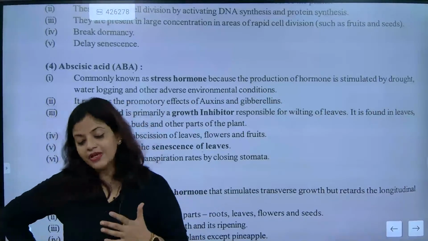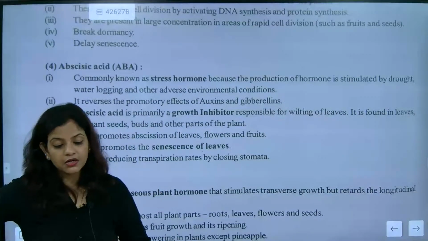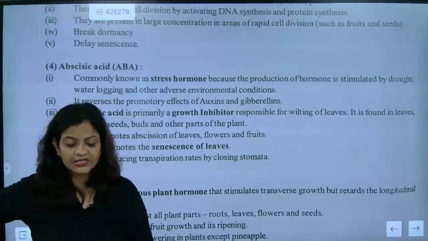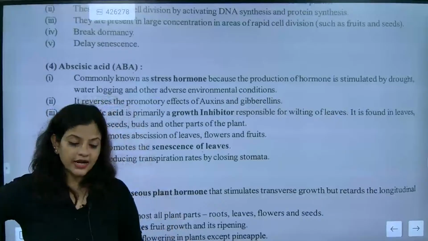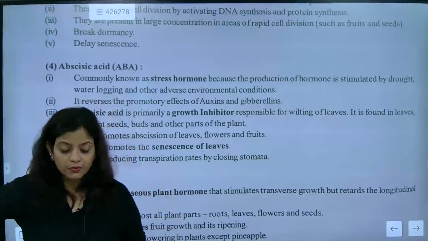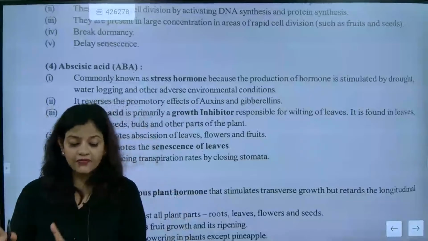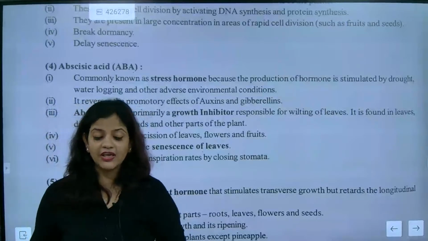So when the plant is doing that work, you need to understand one thing: at that particular moment, the abscisic acid will stop the growth of the plant and allow the other sections to have life. Got it?